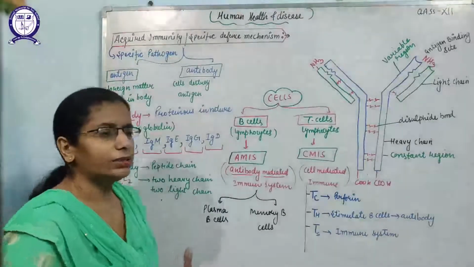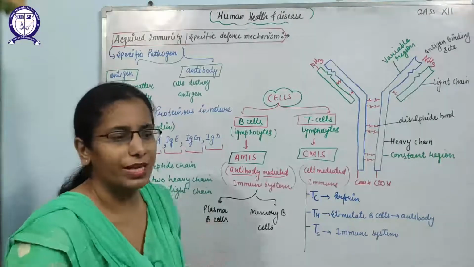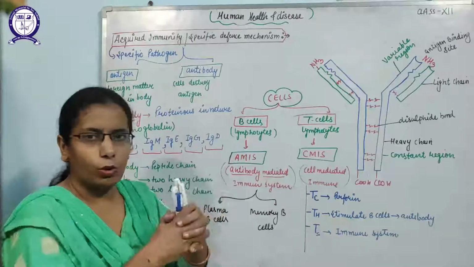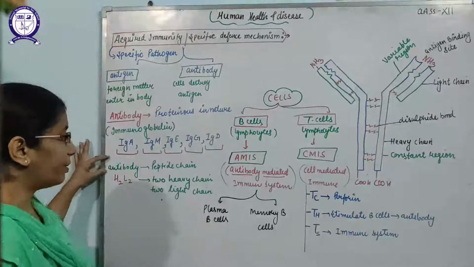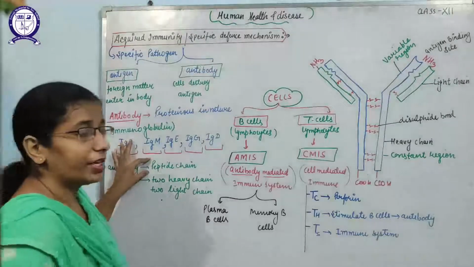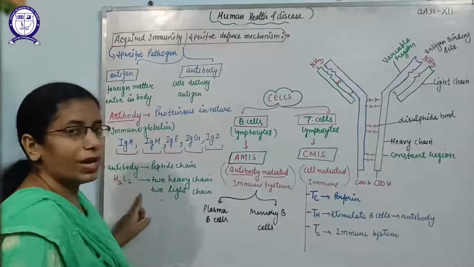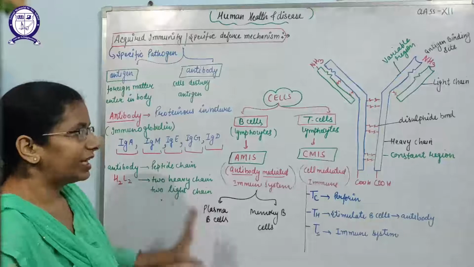Antigen and antibody both have a special type of complement system. That means when they come in contact with each other, they fit like the lock and key hypothesis. Antibodies are made up of peptide chains. There are 4 peptide chains, which is why the name H2L2 has been given. That means it is made of 2 heavy chains and 2 light chains.